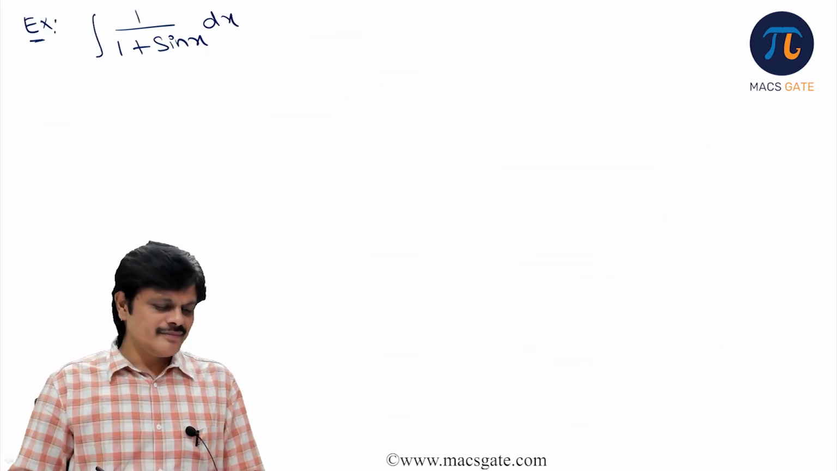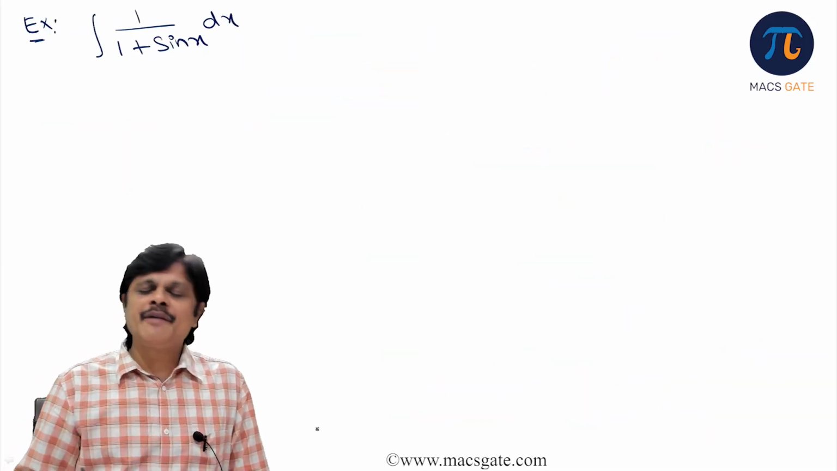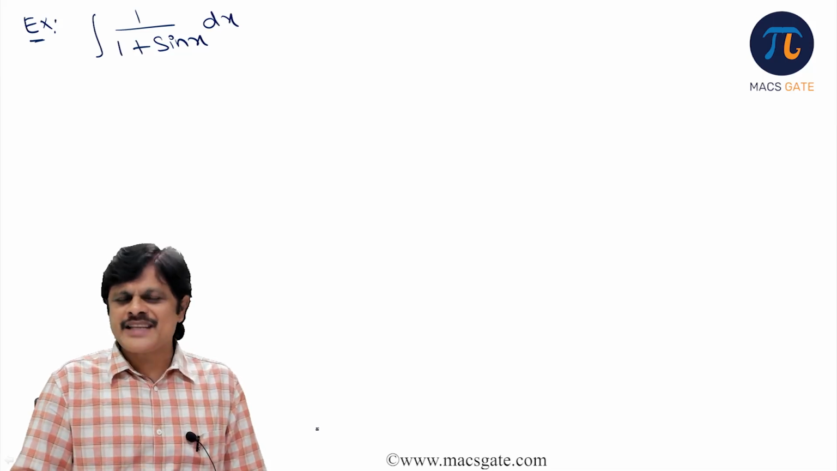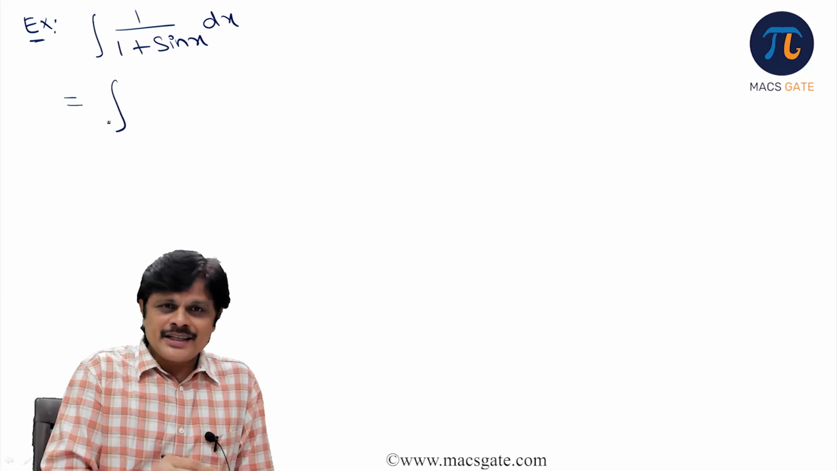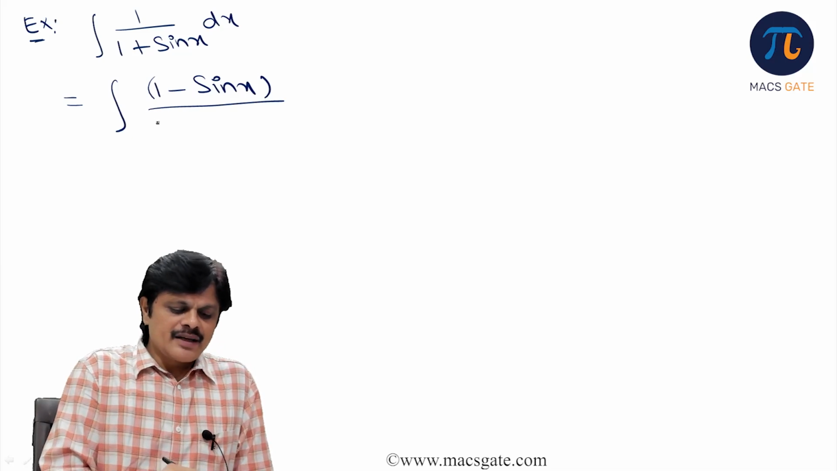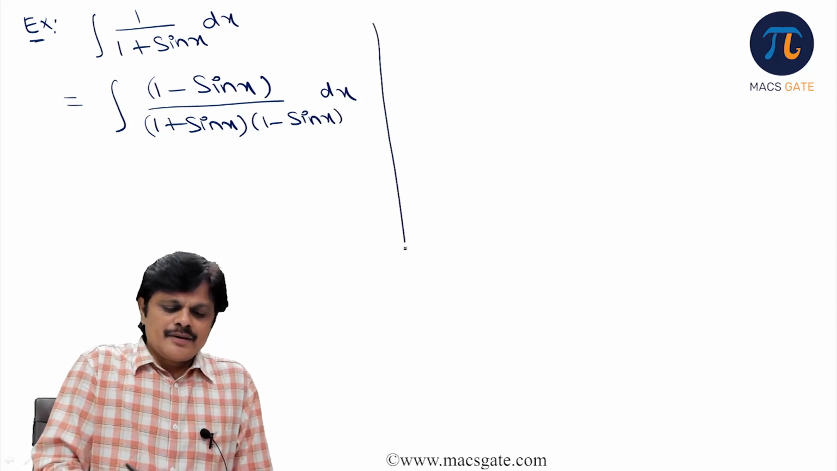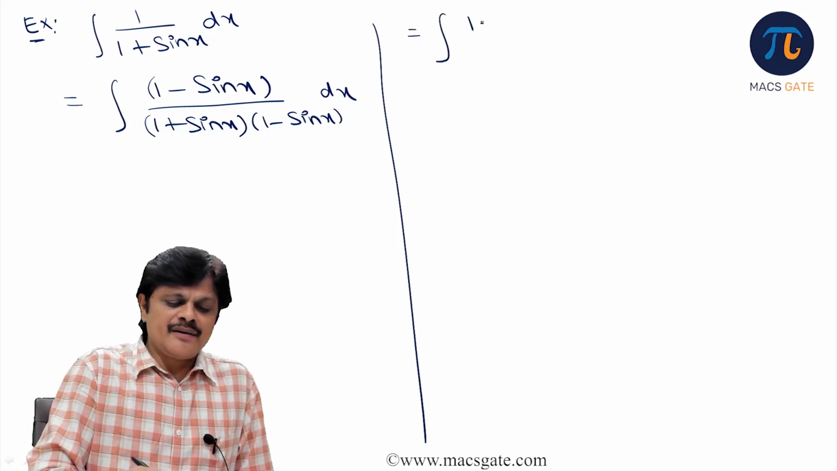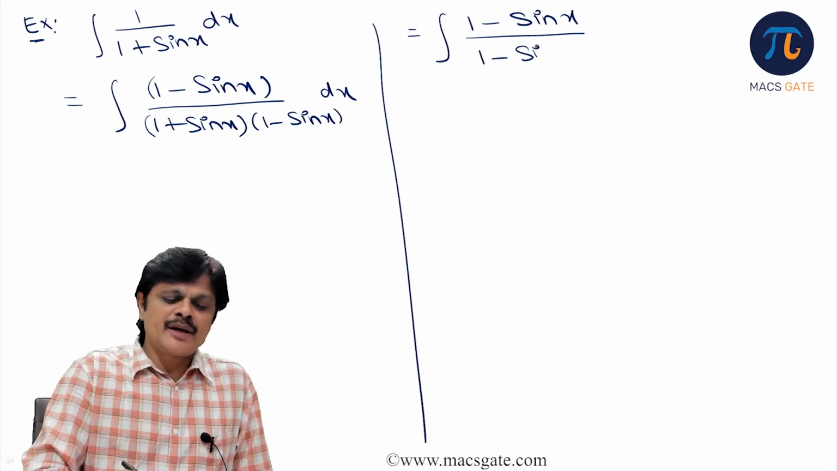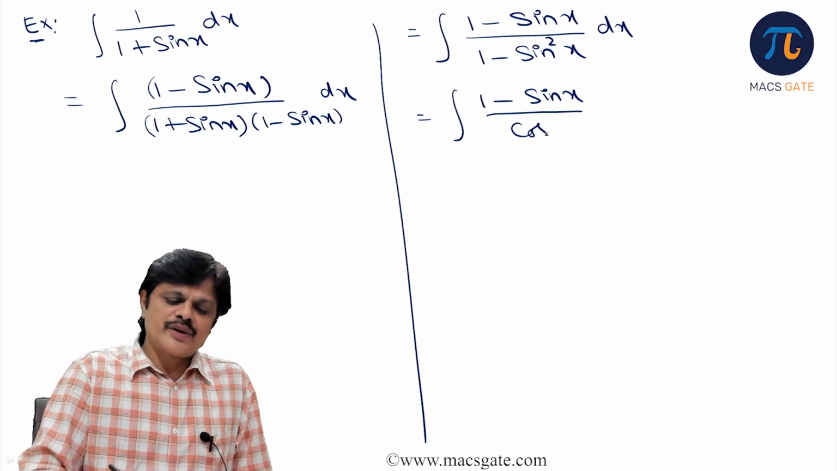Let us see that. Now see this particular problem, integral 1 by 1 plus sin x. Of course, here also you can use the same technique, but what I do is, instead of using that universal substitution, I multiply and divide by 1 minus sin x. So it is integral 1 minus sin x by, what is 1 plus sin x into 1 minus sin x? 1 minus sin square x dx. And that is 1 minus sin x by cos square x dx.